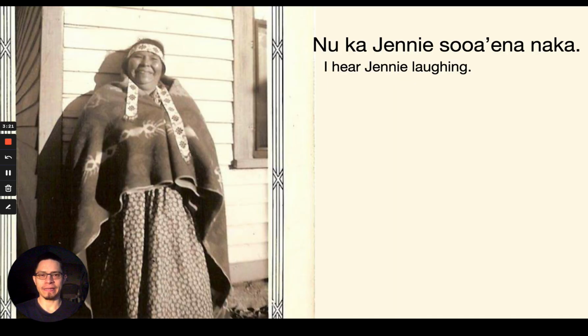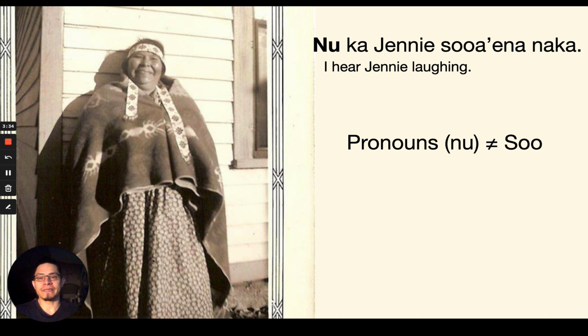Another example, ne kajeni suaina naka. This actually is my great-great-grandmother, and her name is Jenny. It means I hear Jenny laughing. So what we see here is that ne is a pronoun. Pronouns I, we, you, she, they don't require that article su. Ne by itself just is going to introduce the subject. It will be the subject.